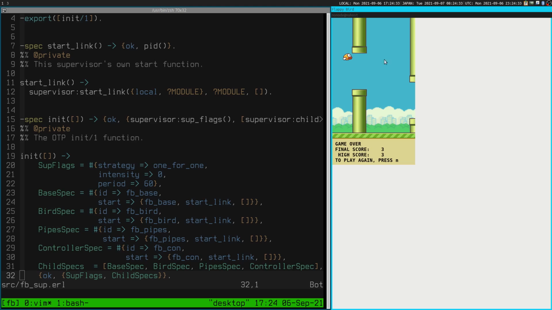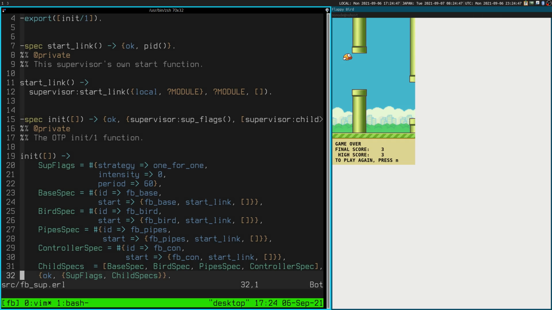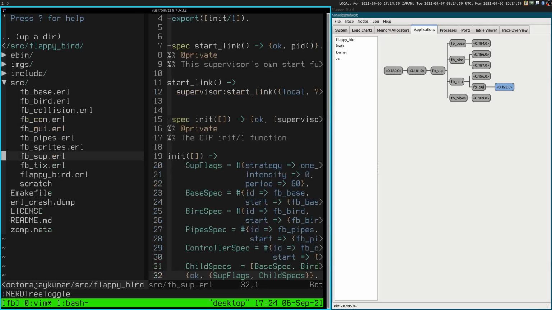Pipes. Yeah, so these are the pipes. They have their own timer telling them to move. 1 second. Is that it for the supervisor? Must be. Alright, so let's look. What else do we have?